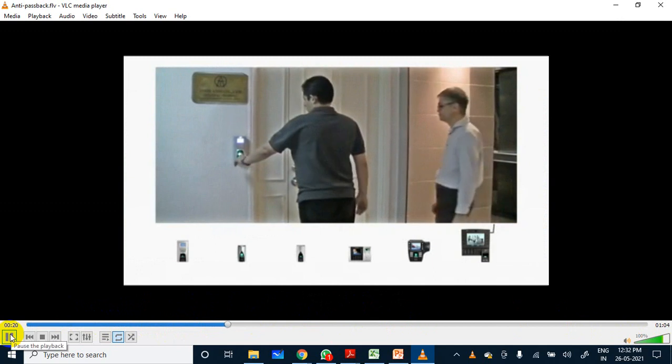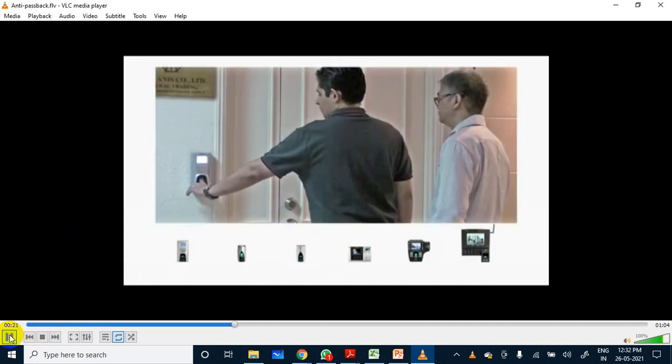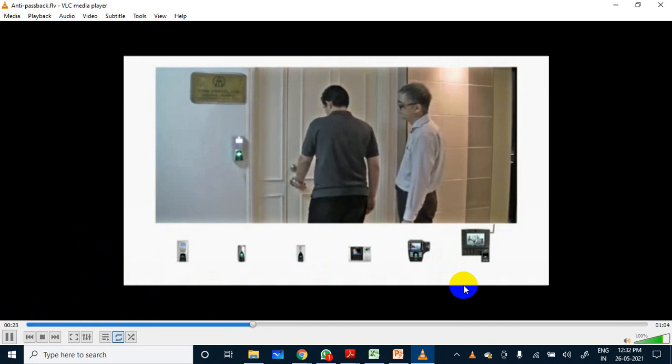Without exiting, that person... You see here there are two persons entering, but only the first person is operating by using his fingerprint. The second person is not operating at all, but by following the first person he is getting inside, because he is an unauthorized person. You see this. Would never be allowed to access that point again.